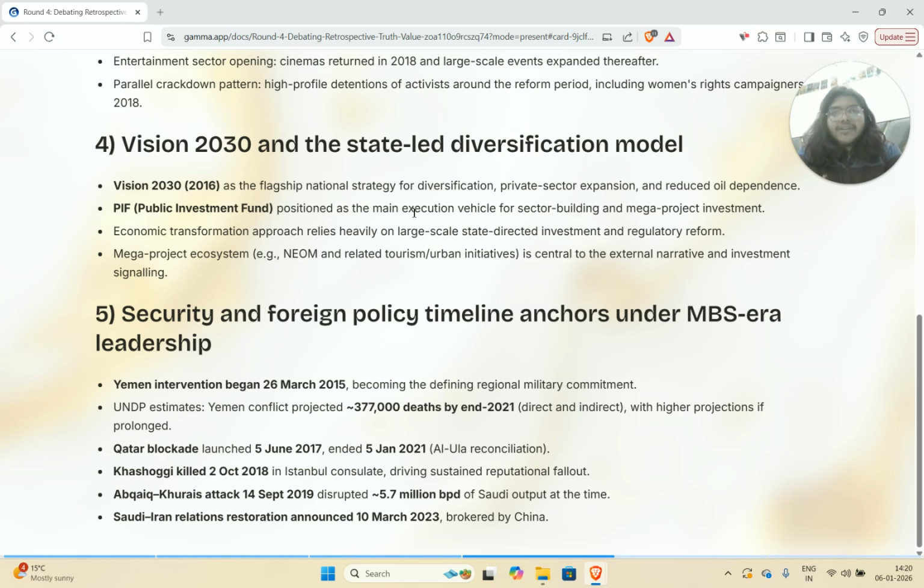And it's not just that Saudi Arabia has been an aggressor. The Abqaiq-Khurais attack on the 14th of September 2019, I hope I'm pronouncing that right, disrupted 5.7 million barrels per day of Saudi oil output at the time. Also, a lot of this stuff is not quite important. I think the Yemen conflict is quite important because it involves a variety of different countries.